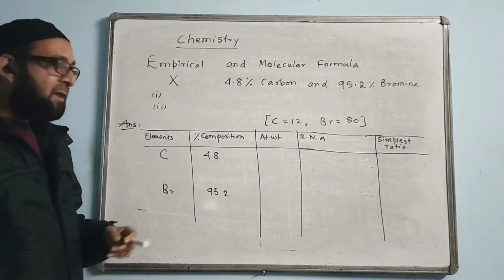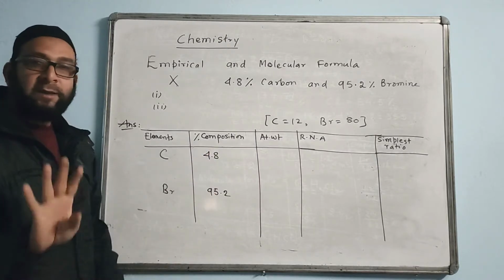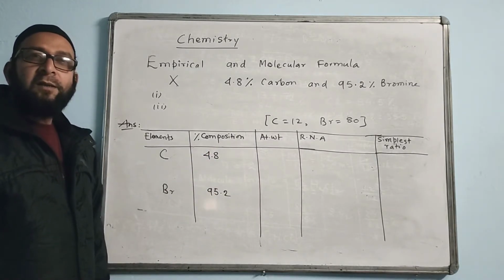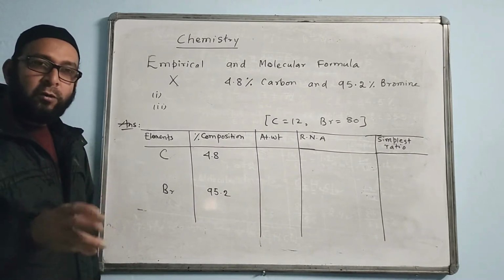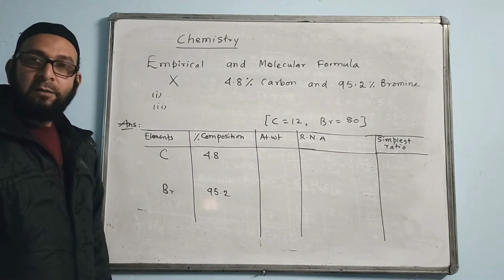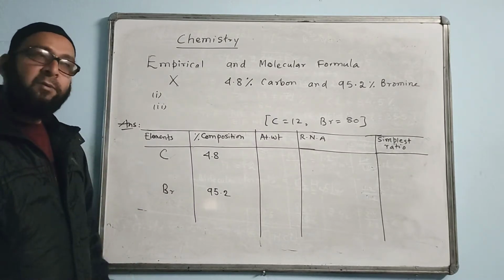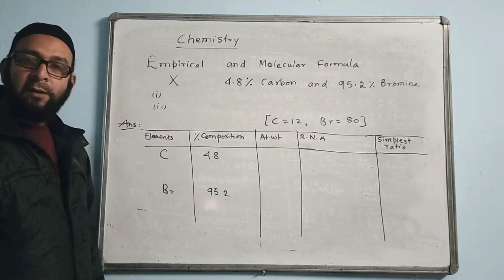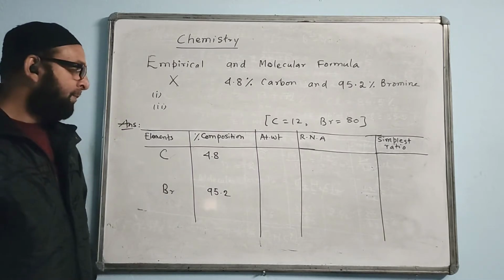Here you can check, 4.8 and 95.2 become exactly 100. In some cases, the percentage may not be exactly 100, but they are rounded off so that the division becomes easier. That is why they give it like that in the question. There you don't have to bother, just copy whatever has been given.